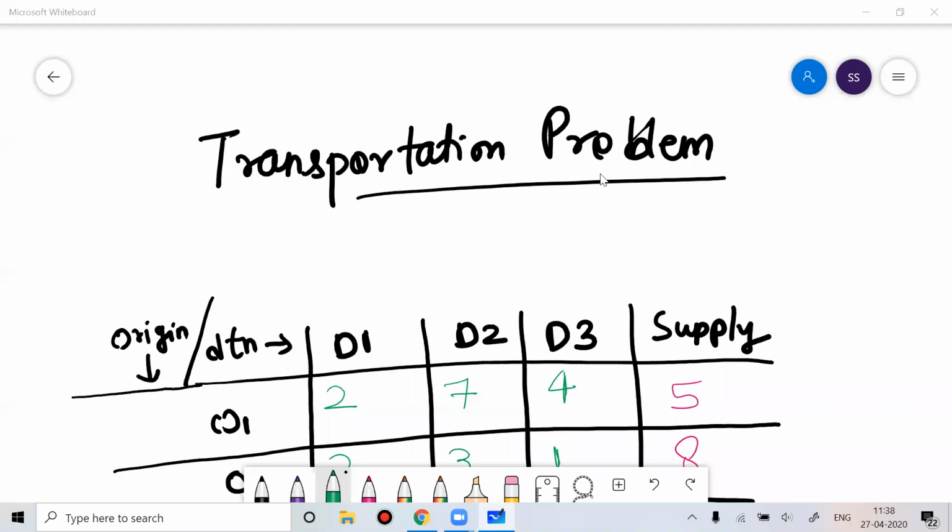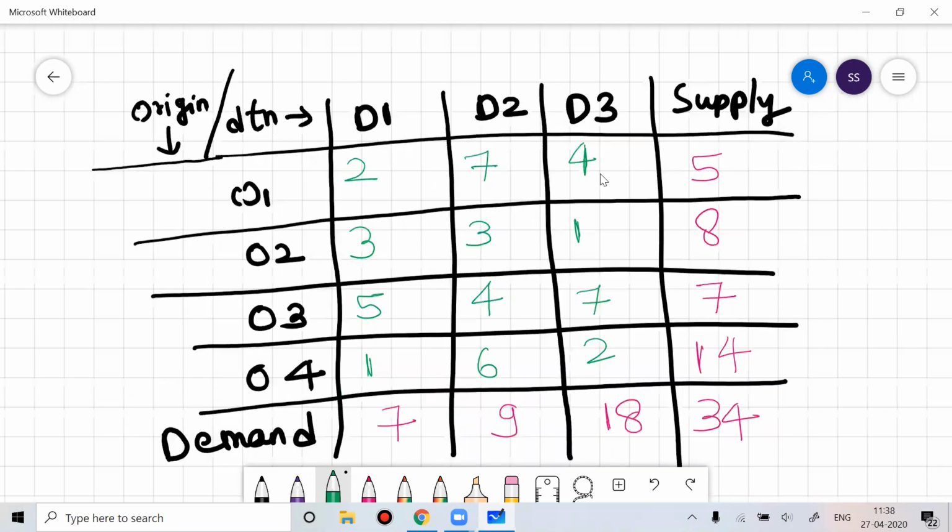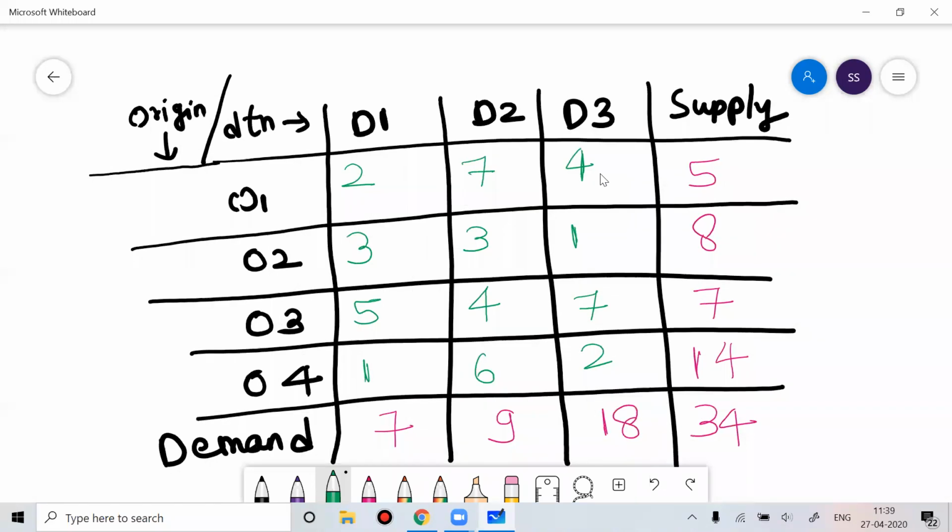Now, today I'm going to teach you something called the transportation problem. In your exam, the 15 marks case study comes from the transportation problem only. That's why transportation problems are very important. This is what you can see on your screen. So this is a transportation problem. Transportation problems are nothing but one form of LPP problem only. When we see a transportation problem,